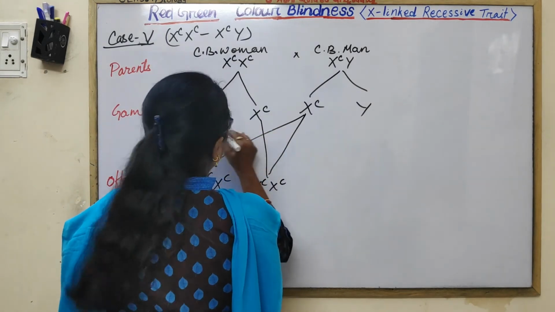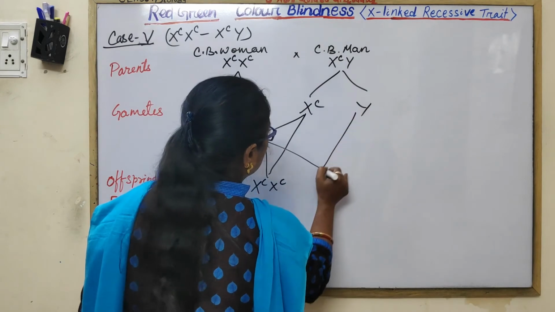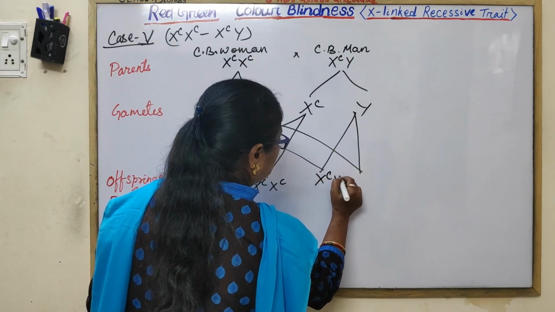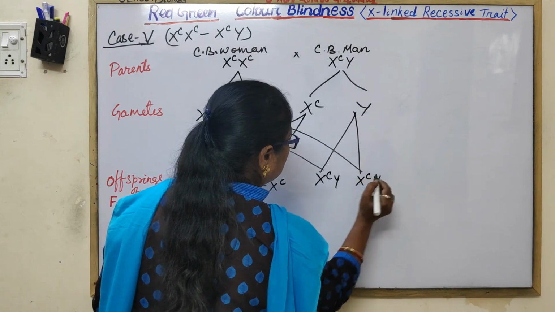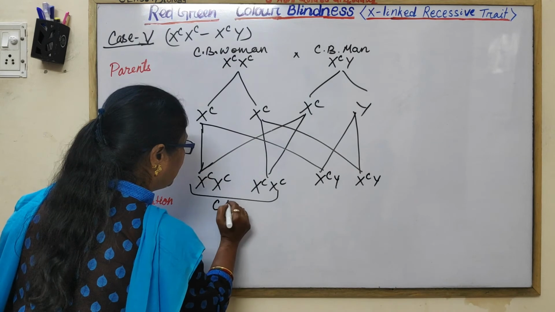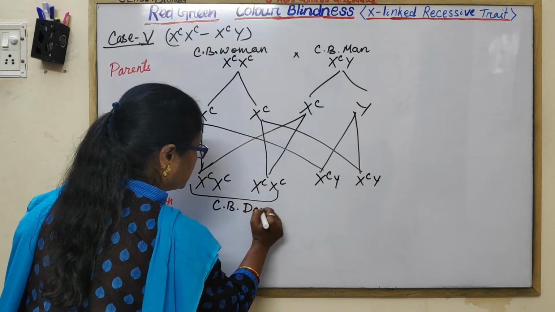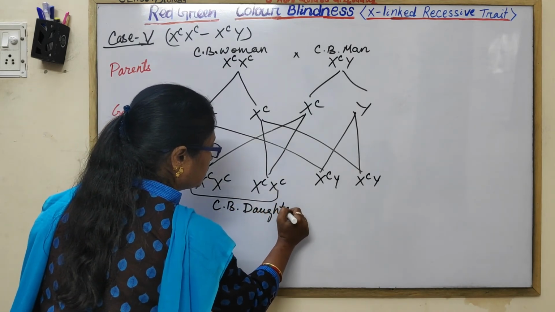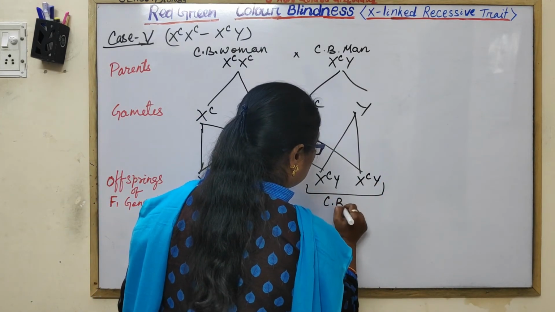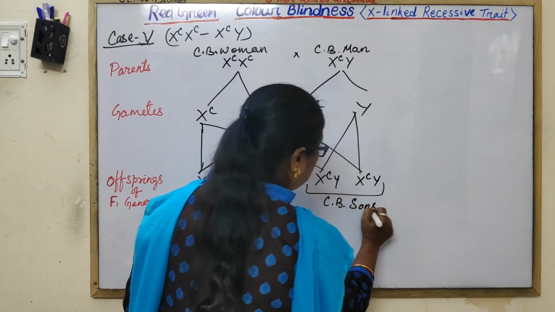Now all are colorblind. These are colorblind daughters. Colorblind sons.